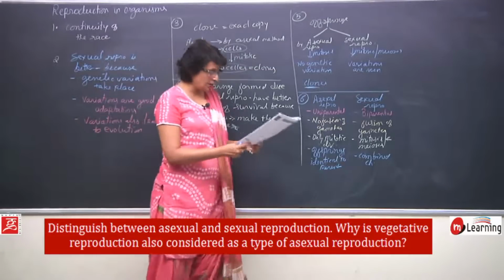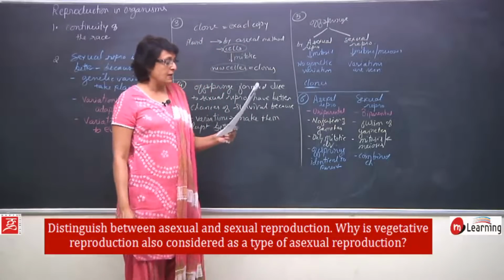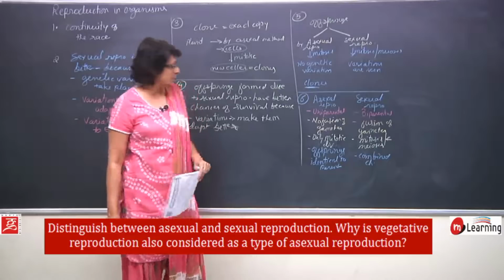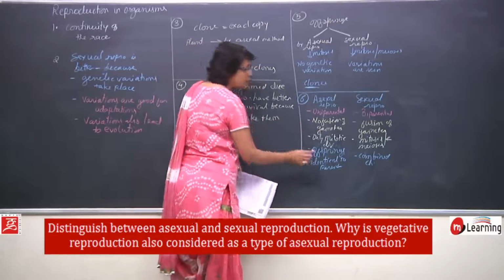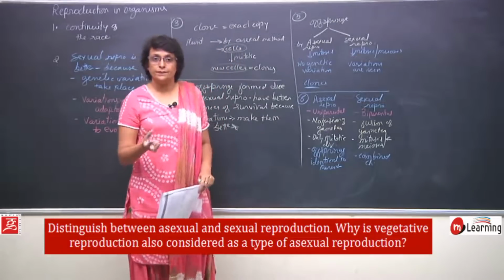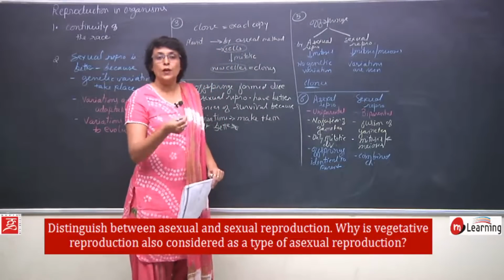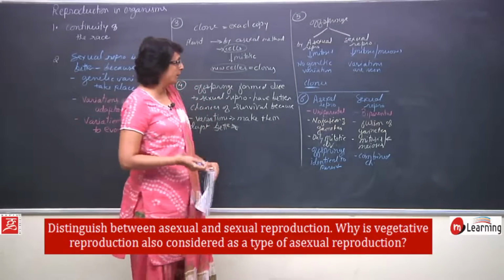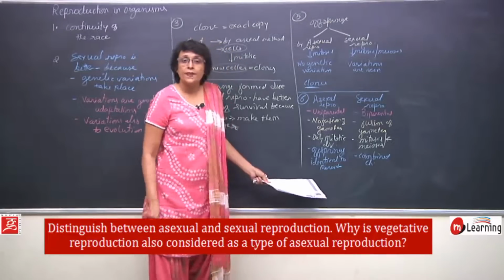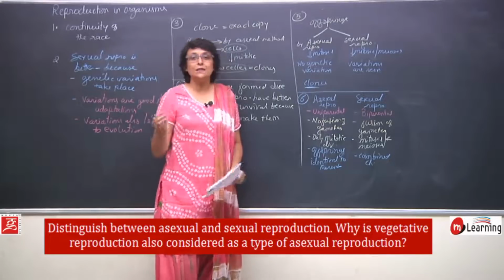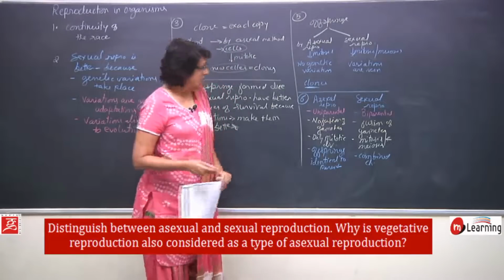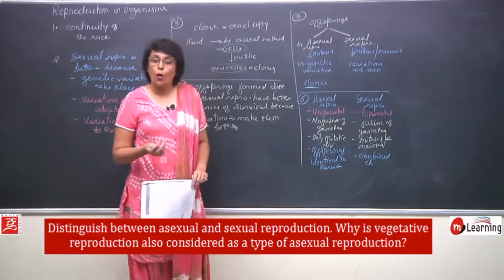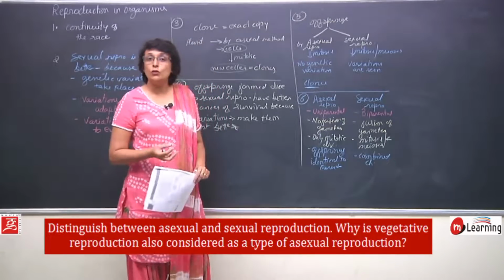Now in this question itself, there is one more part which says, why is vegetative reproduction also considered as asexual reproduction? In case of asexual reproduction, there is no sex organ. That means there is no ovary or egg production or anther or pollen production or testis or sperm production. So in this case, some structure other than the reproductive structure is helping. Now that non-reproductive structure could be a sporangium, or it could be stem, root or leaf.